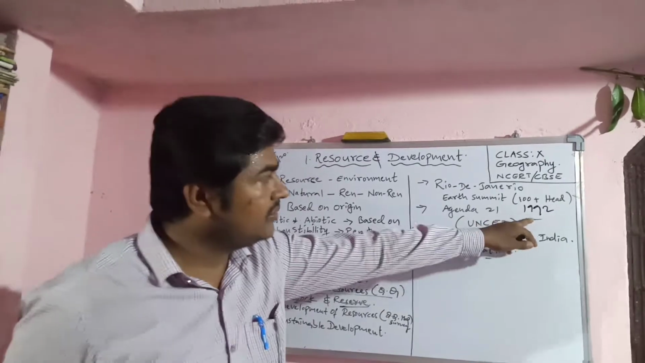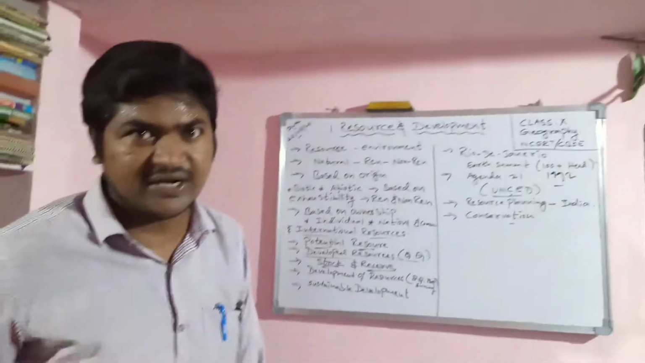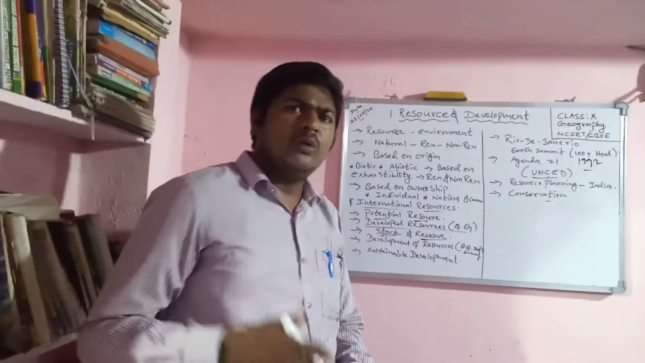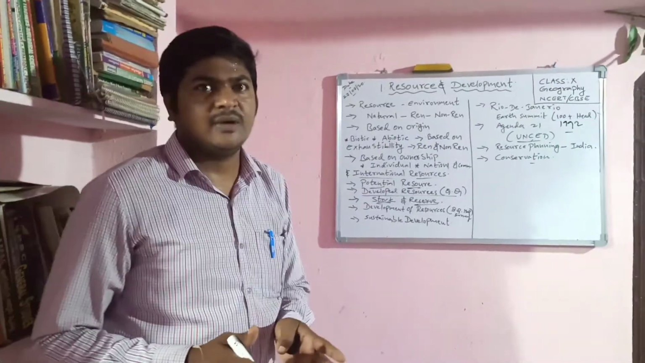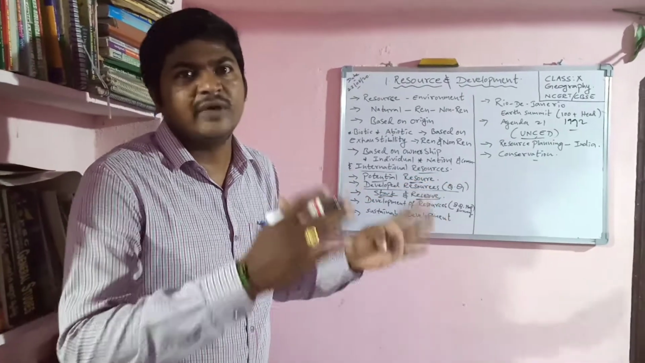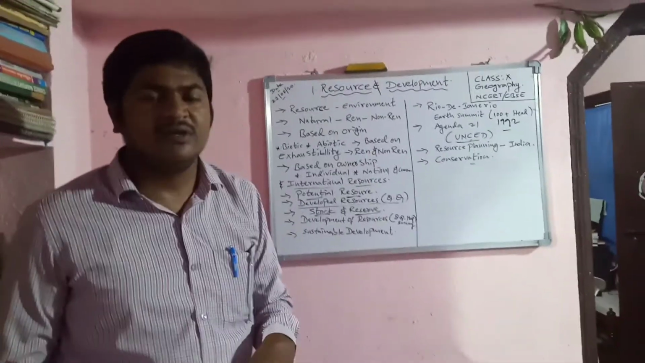In 1992, at the Rio de Janeiro summit conference, they decided, agreed and signed the agenda. Till now, local bodies are also following that. For which purpose? Environment protection and sustainable development. All the resources we are using in a careful manner. Okay, the best example I will say.